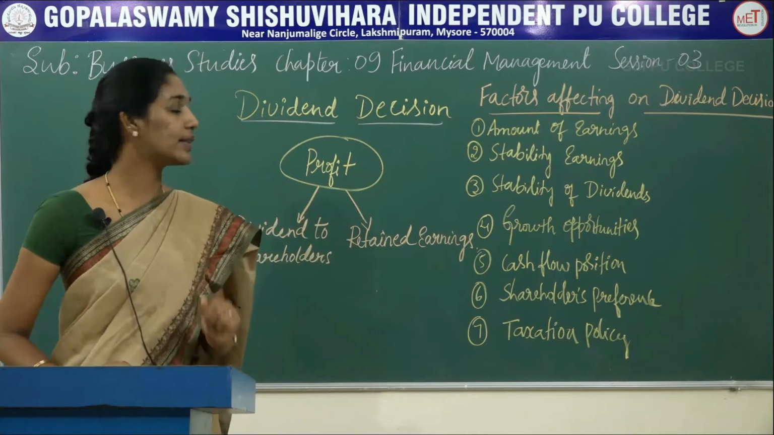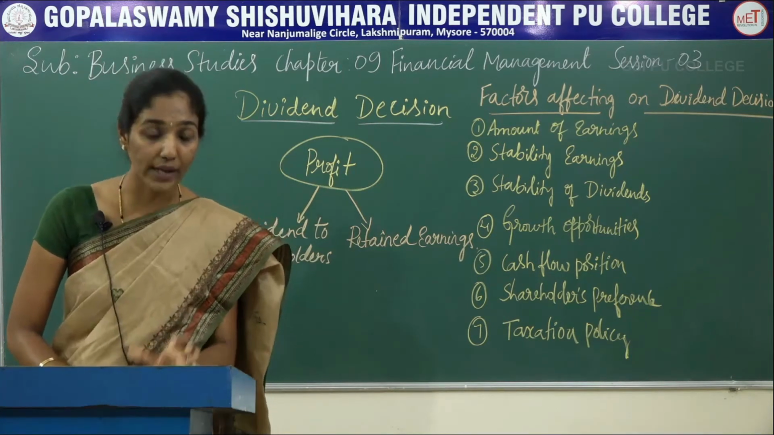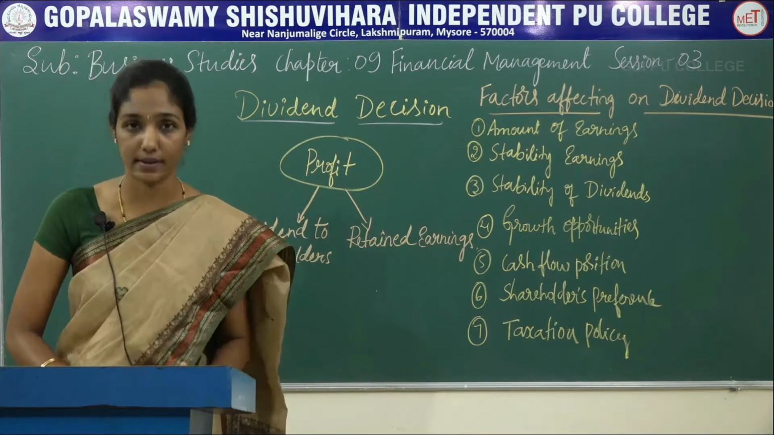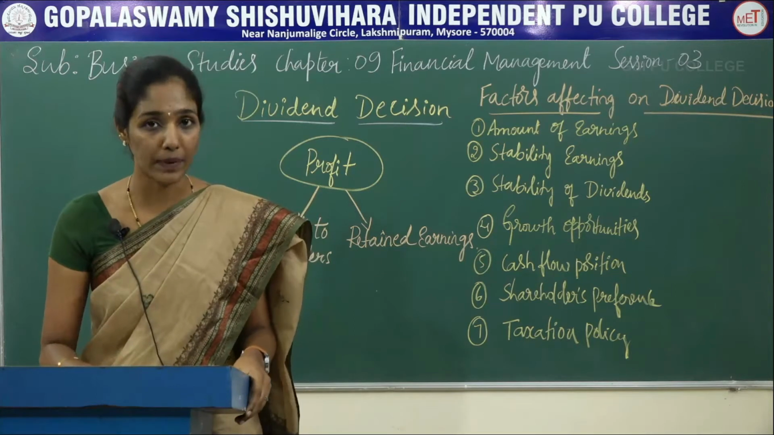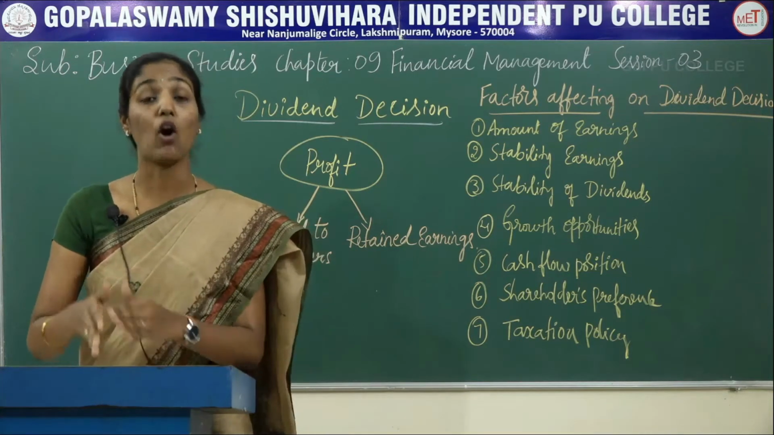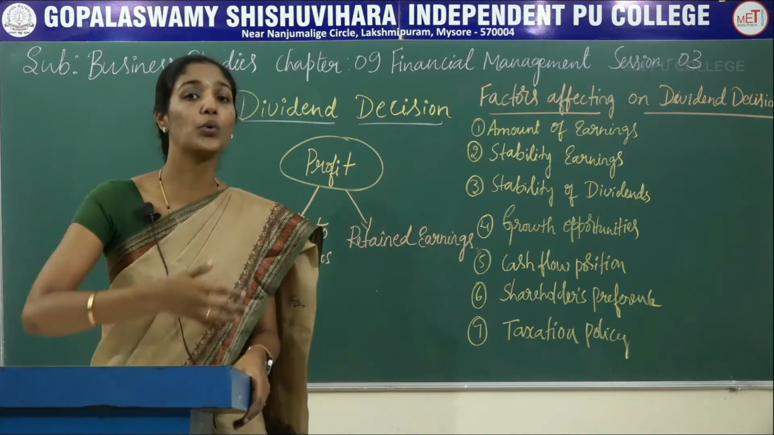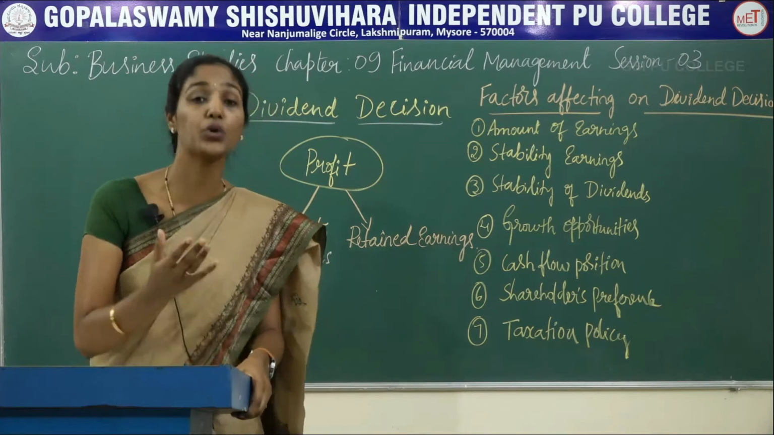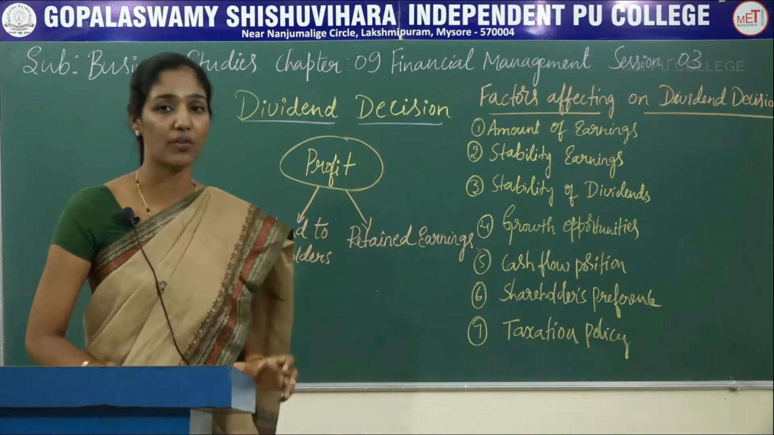And the second one is stability of earnings. It is also one of the important factors which is affecting dividend decision. If the profits or earnings of the company is not stable or fluctuating, then company is not in a better position to declare high rate of dividend to its shareholders. So this is nothing but stability of earnings.